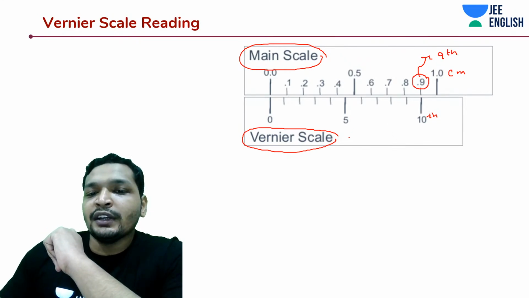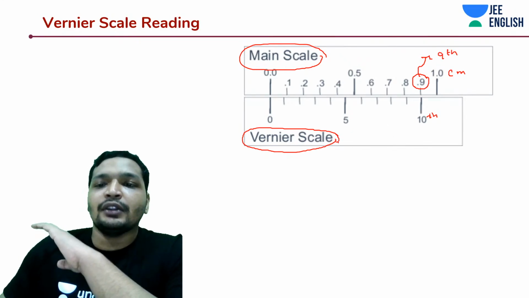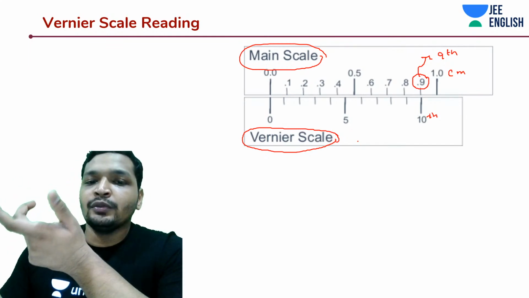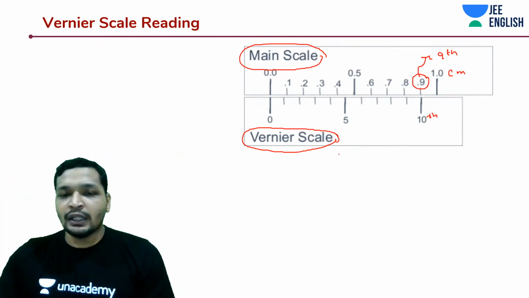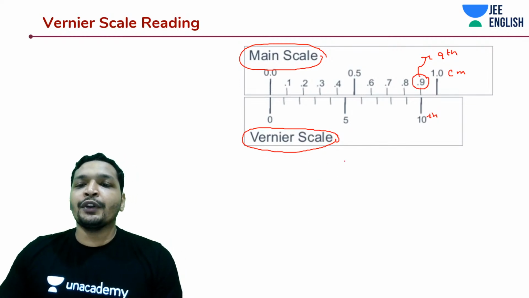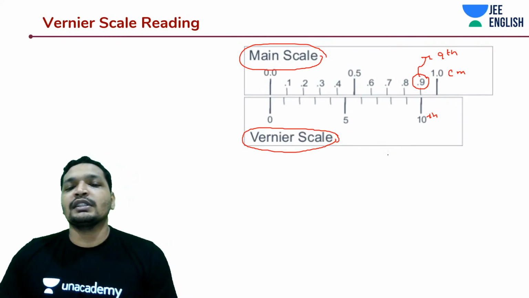That means your Vernier scale is measuring at far better accuracy, given you are going to just measure using the Vernier scale, but you're not going to do that. Let's understand what we are going to do. We can measure even with more accuracy. How do we do that?